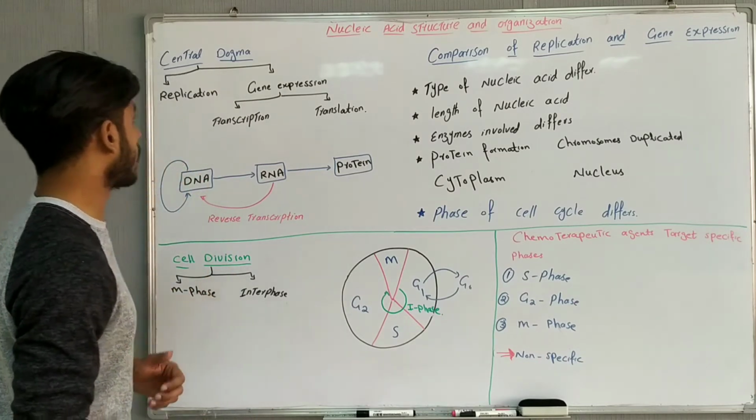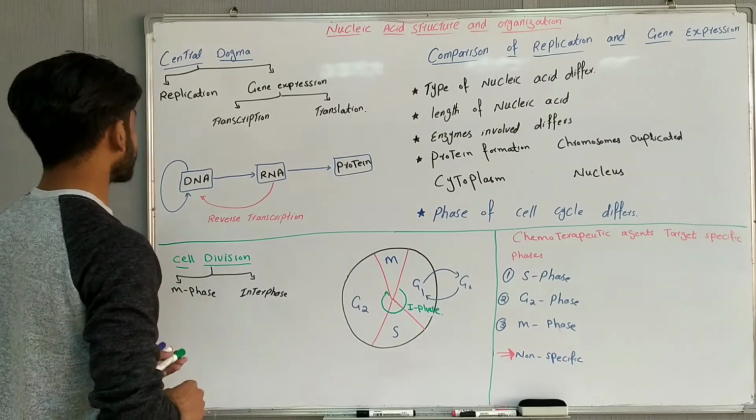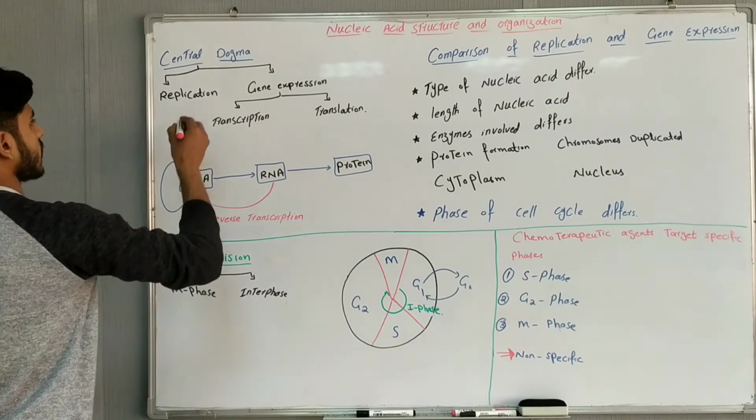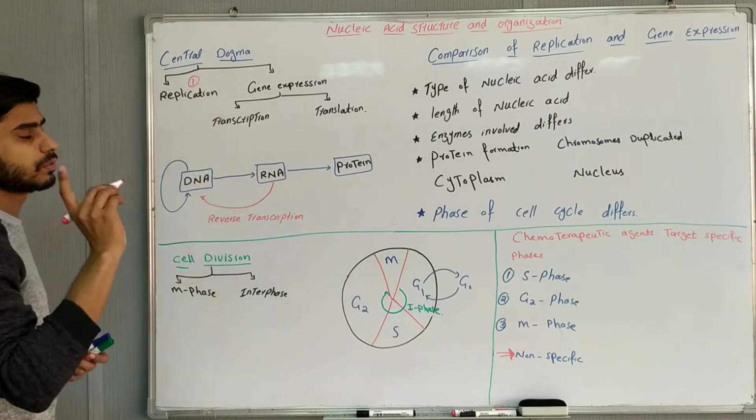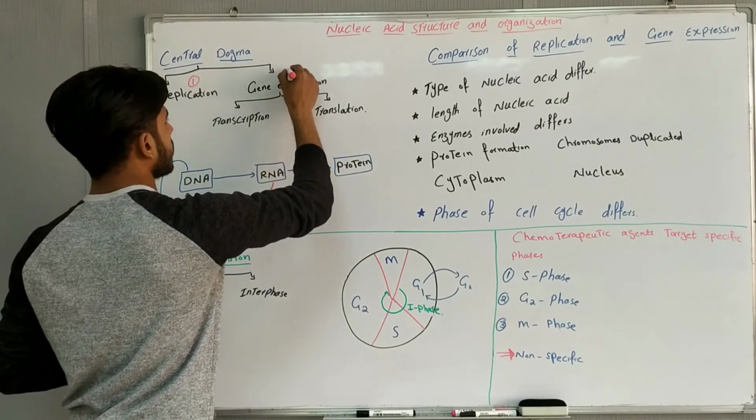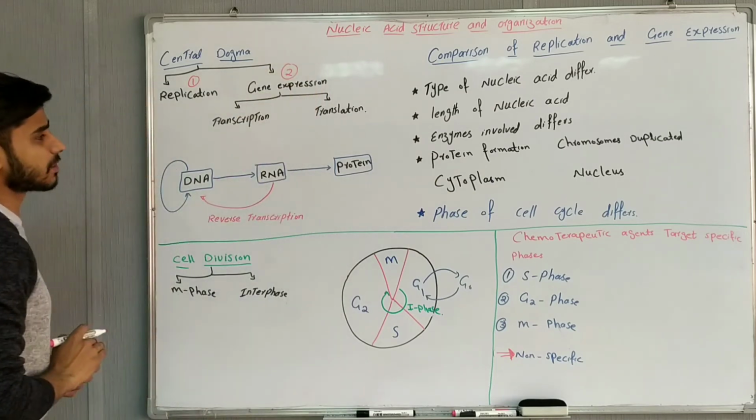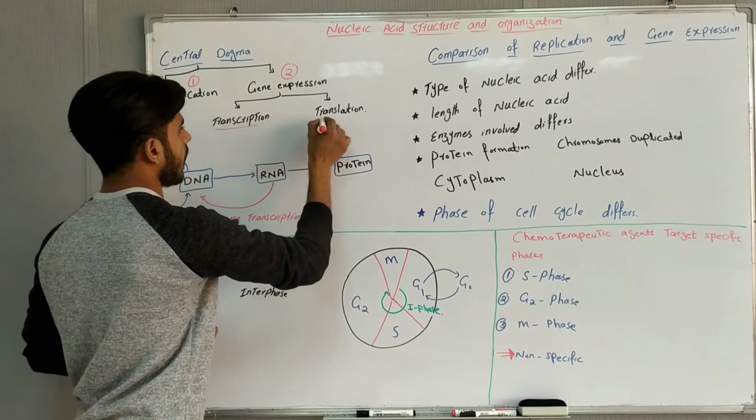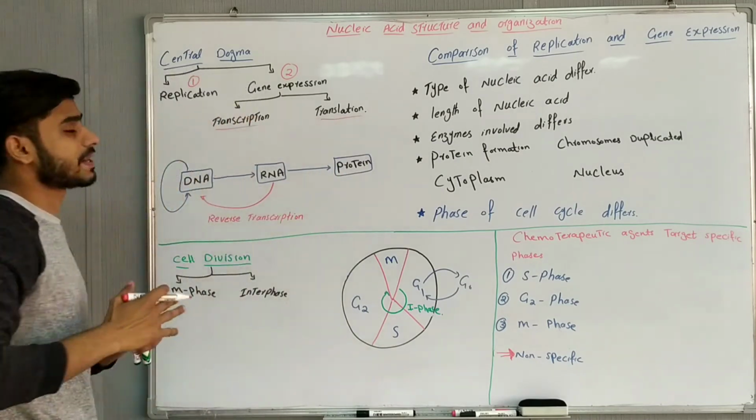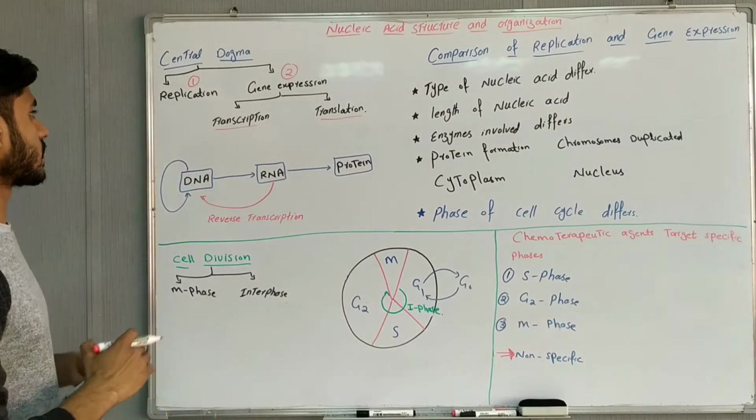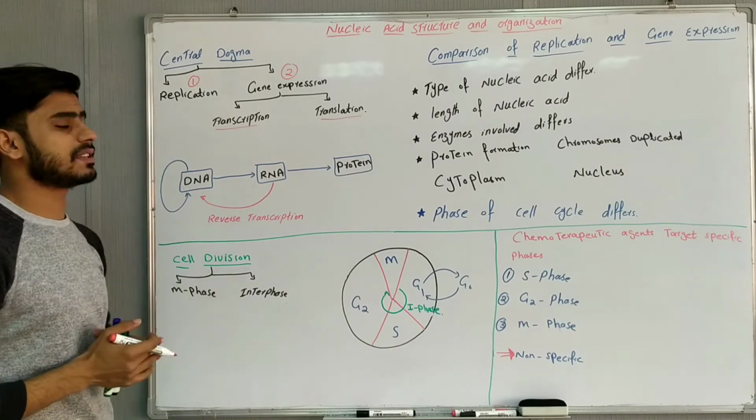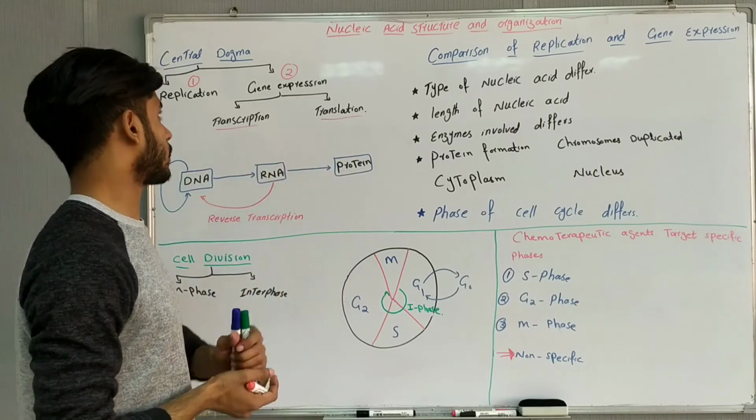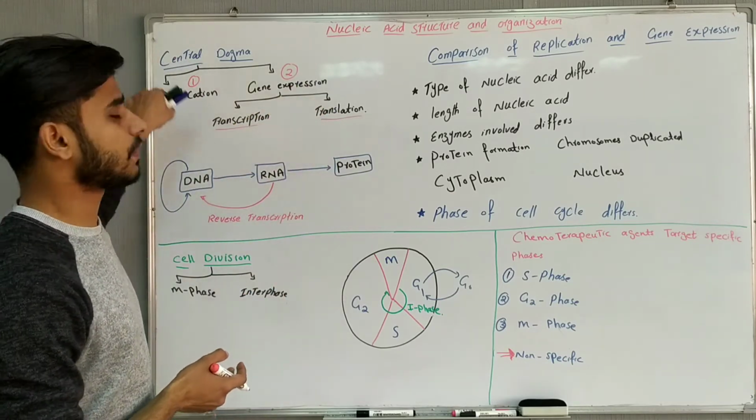Now first of all, know what the central dogma is. The central dogma consists of two things: first is replication, and second is gene expression. Gene expression further consists of two things: transcription and translation. So the central dogma consists of two processes, replication and gene expression, and gene expression further consists of transcription and translation. So this whole is the central dogma.